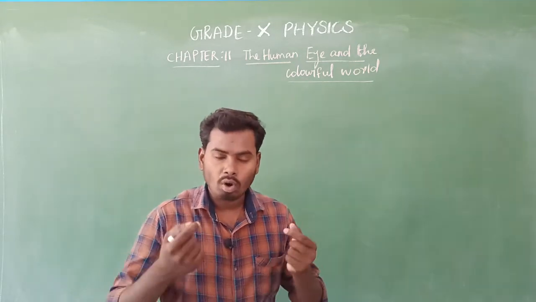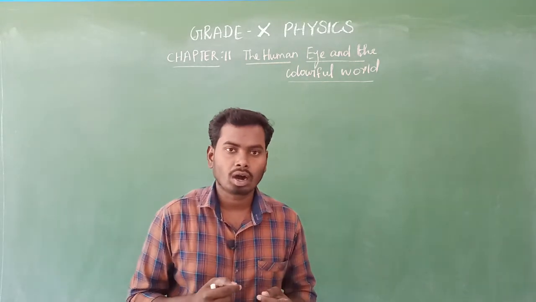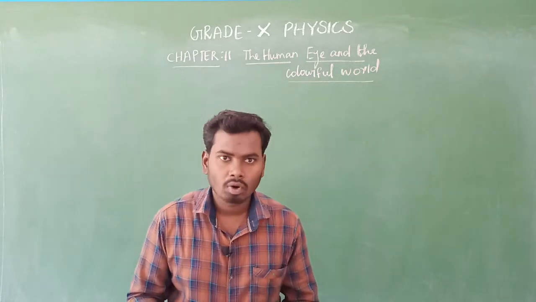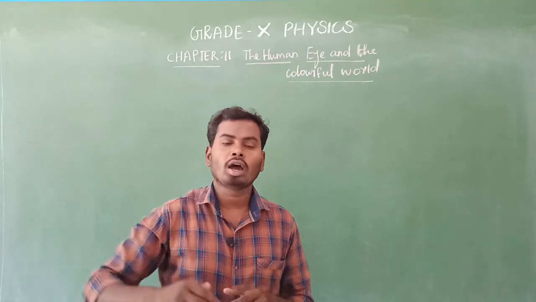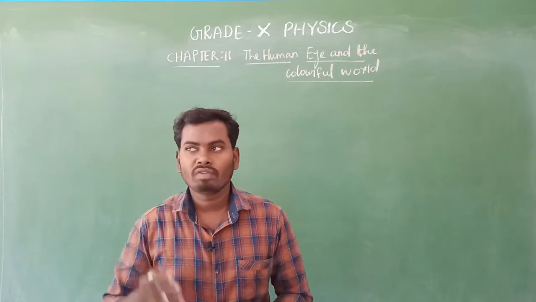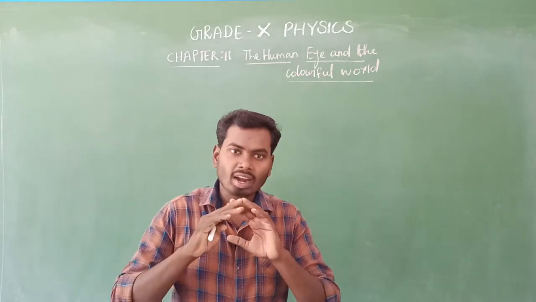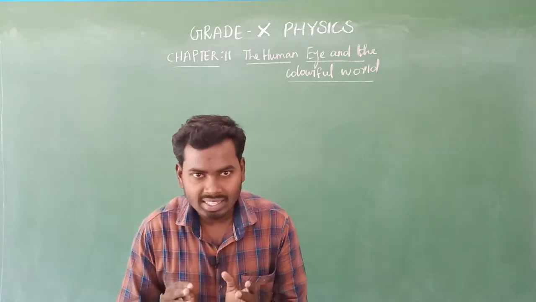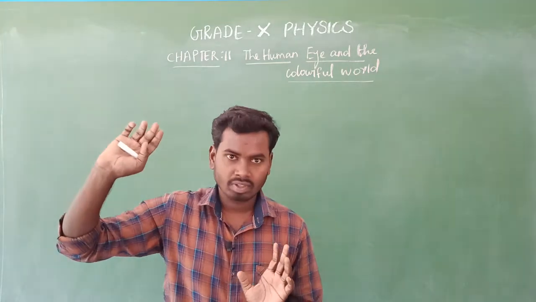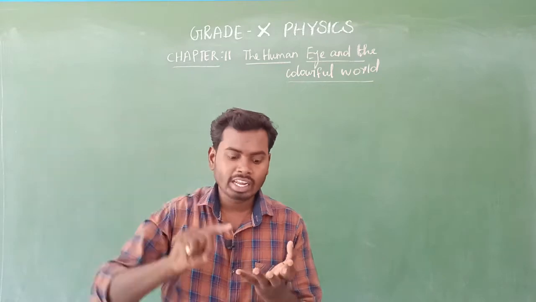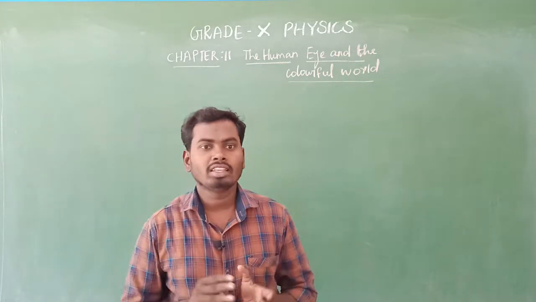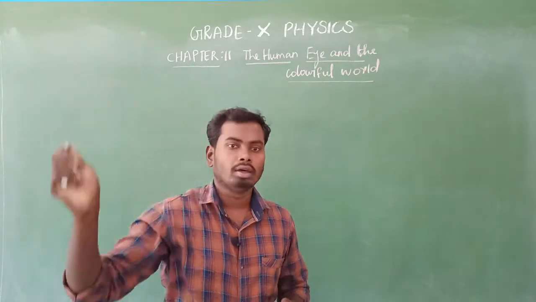Because our eyes are insensitive to the indigo color and violet color. Actually there will be violet and indigo color, but we cannot see that. Our eyes cannot sense the indigo and violet colors. That is the reason why it appears only blue color.